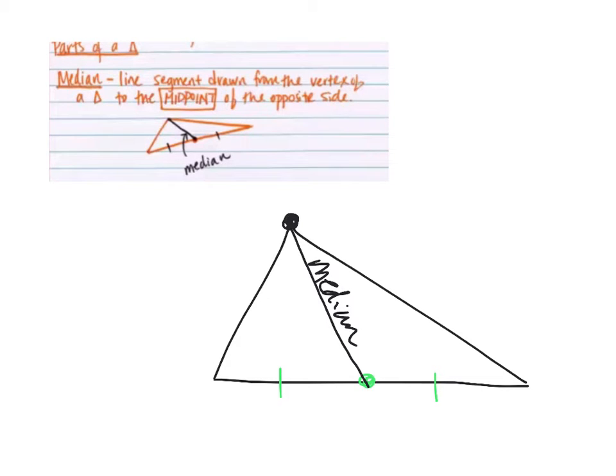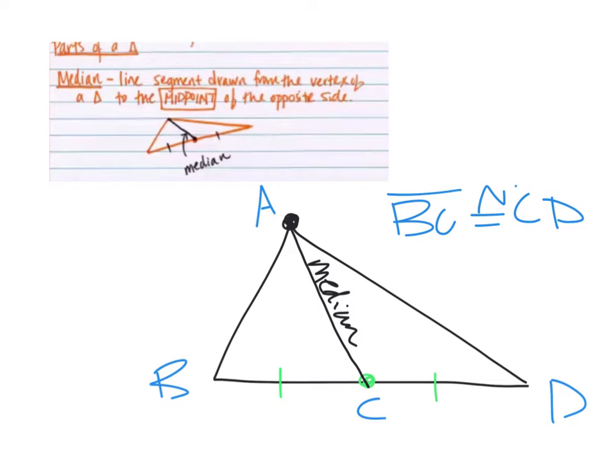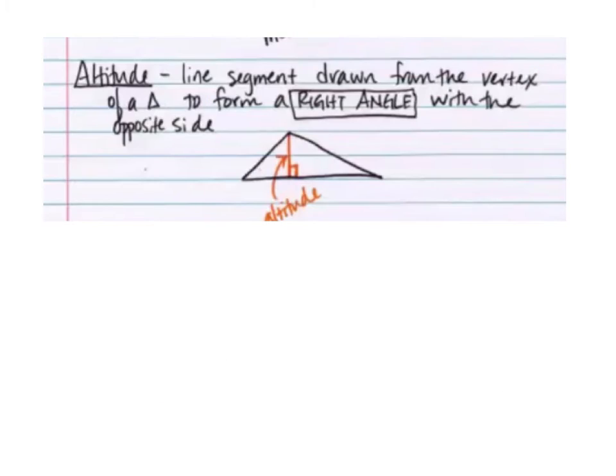You're going to have to identify the median, and you're also going to have to use it in a proof. So if I tell you that the median, let's give this guy some letters, A, B, C, and D. So if I tell you AC is the median, then you could tell me that BC and CD are congruent. So BC is congruent to CD because AC is the median and it bisects the opposite side, or because it creates congruency. So you'll want that median, midpoint idea. Median, midpoint.